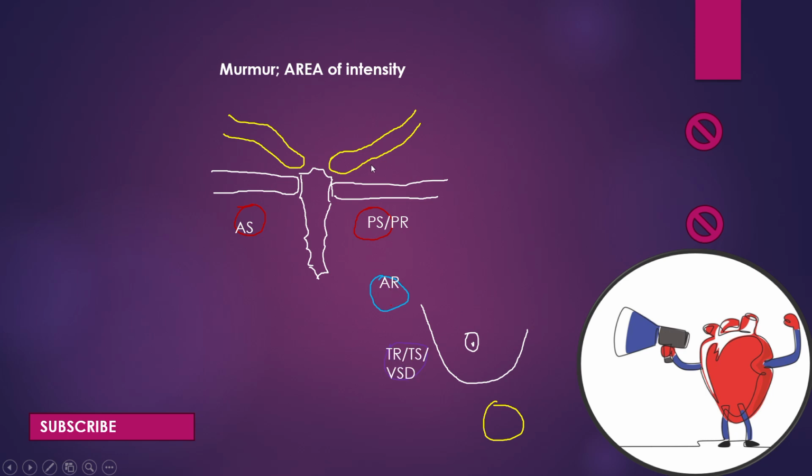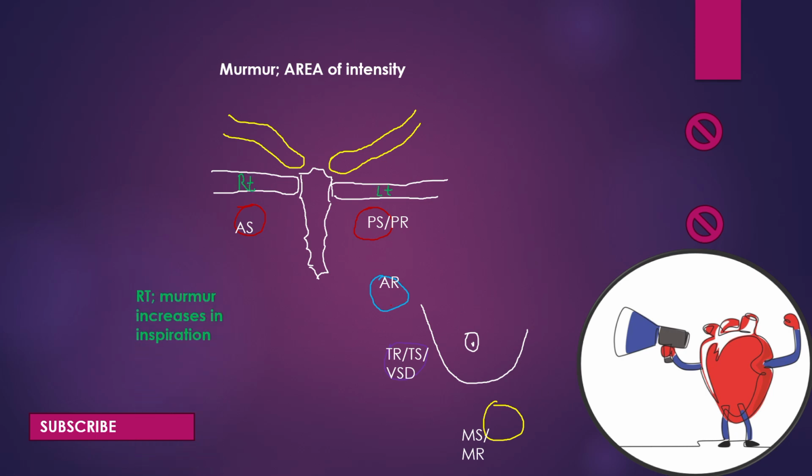In the left fourth intercostal space, we can hear tricuspid regurgitation or tricuspid stenosis, or VSD, ventricular septal defect sounds. And most importantly, in the mitral area, in the left fifth intercostal space, we can hear mitral stenosis or mitral regurgitation. So these are the areas where we can get the sounds.